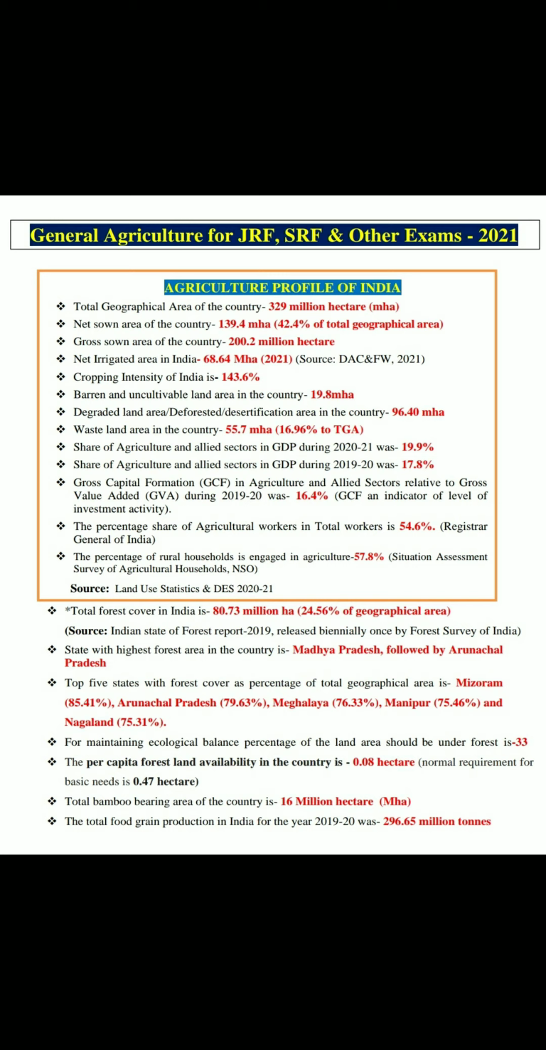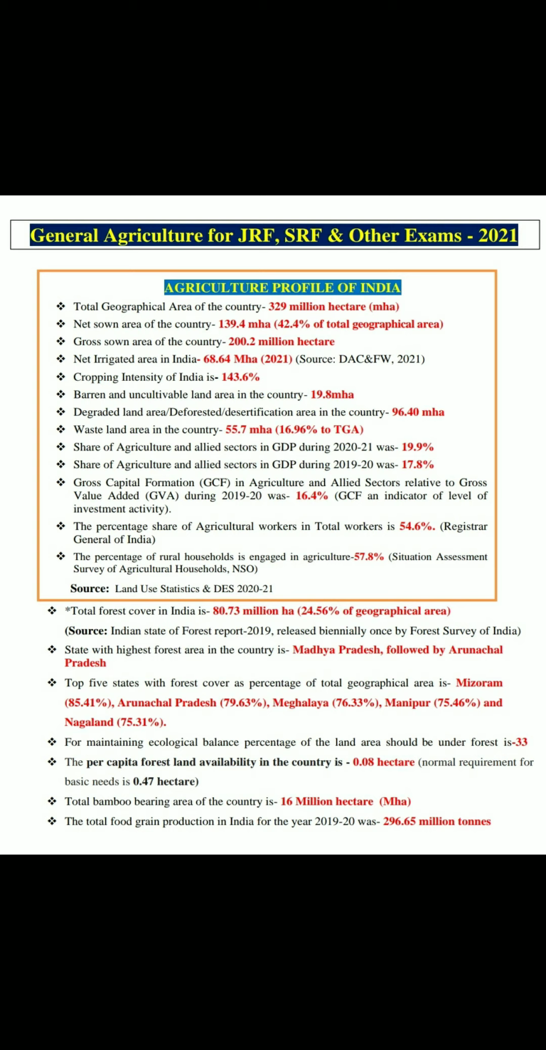Land Use Statistics and DES 2021. The statistics I provided up to now are according to Land Use Statistics and DES. Total forest cover in India is 24.56%, which is 80.73 million hectares, according to the India State of Forest Report 2019. This forest report is released biannually by the Forest Survey of India, FSI.